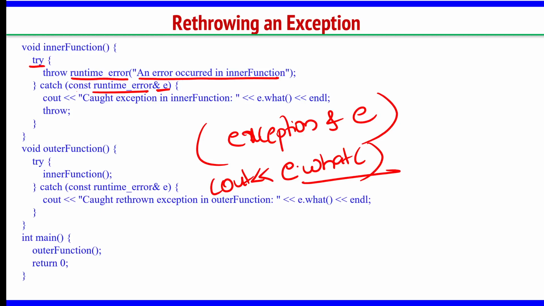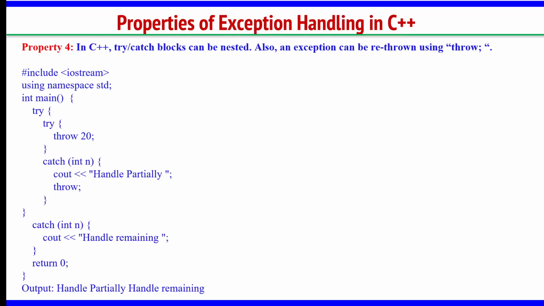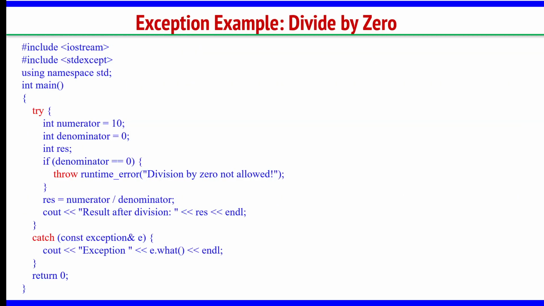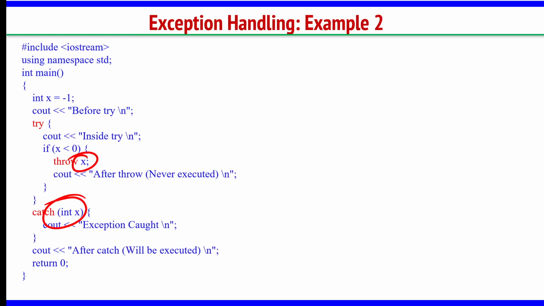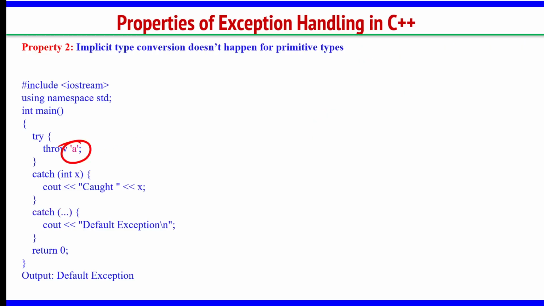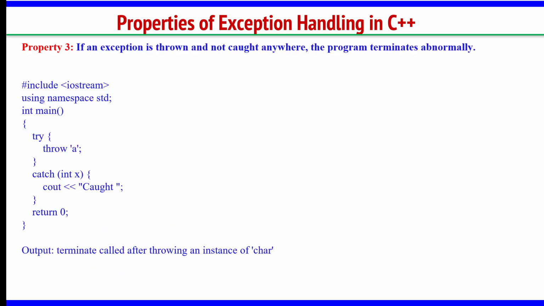So, this is about exception handling in C++. If you summarize what we have studied, it can be achieved using 3 blocks of statements: try, catch and throw. We can write a try block where you want to write the logic, with a throw. Then there should be a corresponding catch block which will catch that error and print the message. And we have seen some properties: if you want to capture everything, you can use catch all, that is catch followed by 3 dot symbols. If you are throwing some integer, there should be an integer catch function. If you are throwing a character, there should be a character matching function.